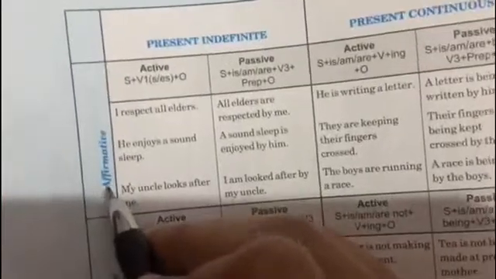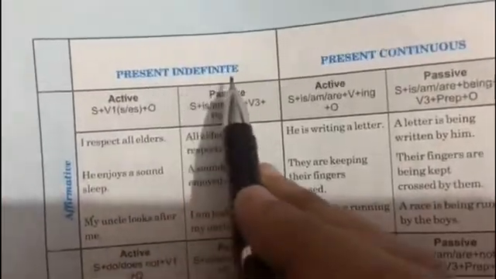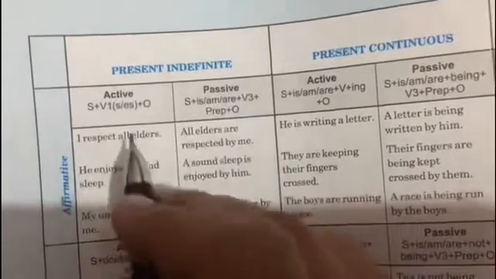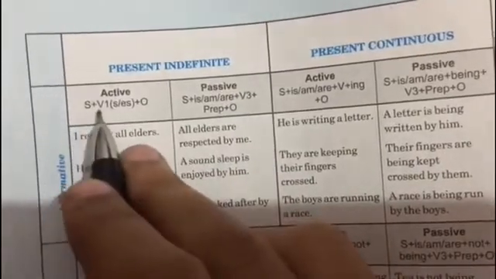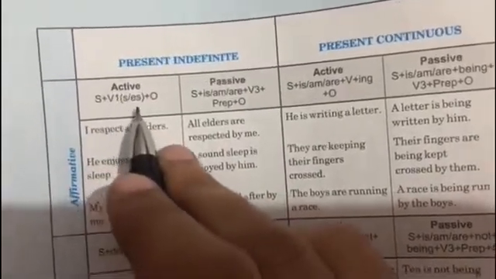So first we will be doing the affirmative sentence, right? So this is present indefinite. Present indefinite का मतलब जिसमें S या ES होता है. So subject plus verb की first form, that is S/ES, plus object.